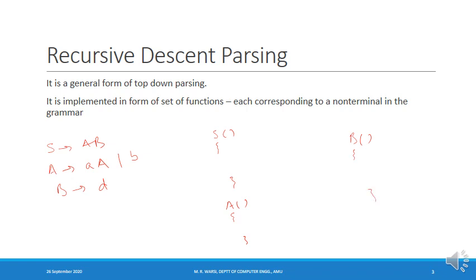The body of the function is written on the basis of the production. So the body of the function corresponding to the non-terminal S will be written on the basis of this production. Similarly, the definition of the function corresponding to the non-terminal A will be written on the basis of these two productions, and the same is the case for the function capital B. Now we'll take an example and we'll see the implementation of recursive descent parsing.